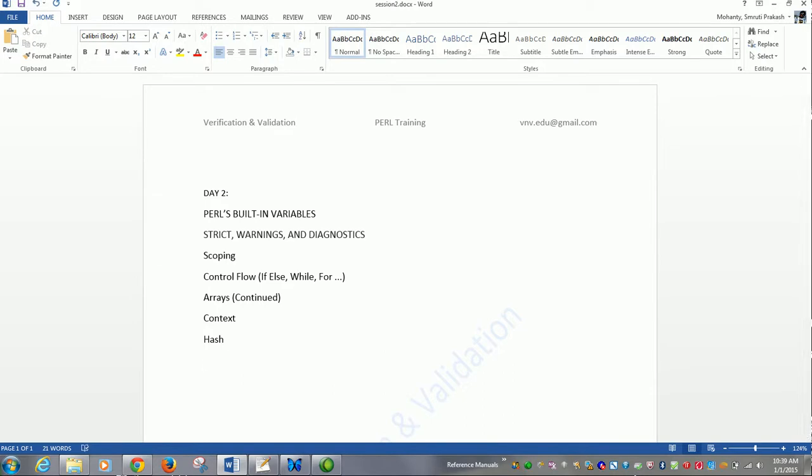Section 2 starts with Perl's built-in variables. Okay, there are certain special variables.